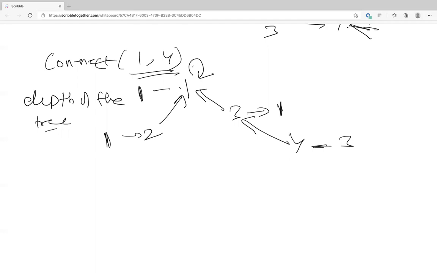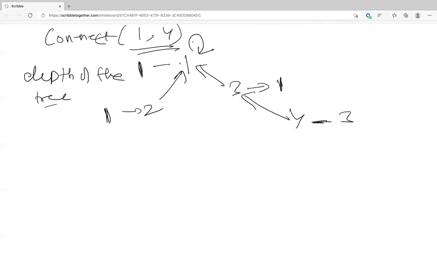We want to make it fast. So connect here is we just change the root of one tree and point it to the other tree. And the property here is we point the root of the smaller tree, in the sense of depth, to the longer tree. That way we are making sure the tree maintains an optimal height. Is it clear? Yes.